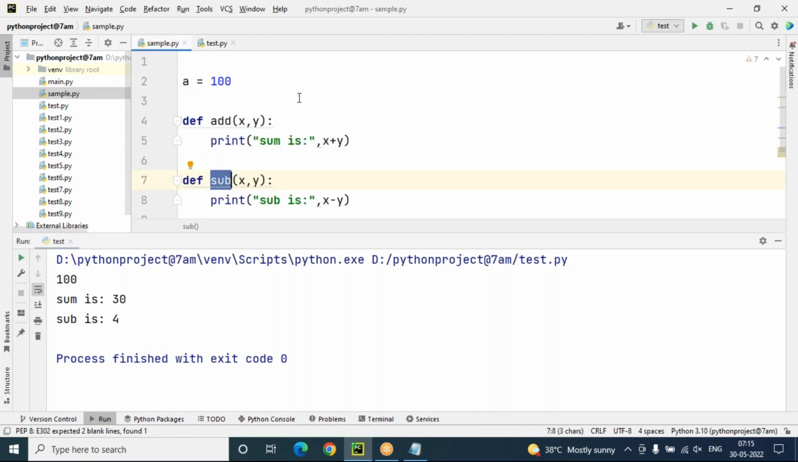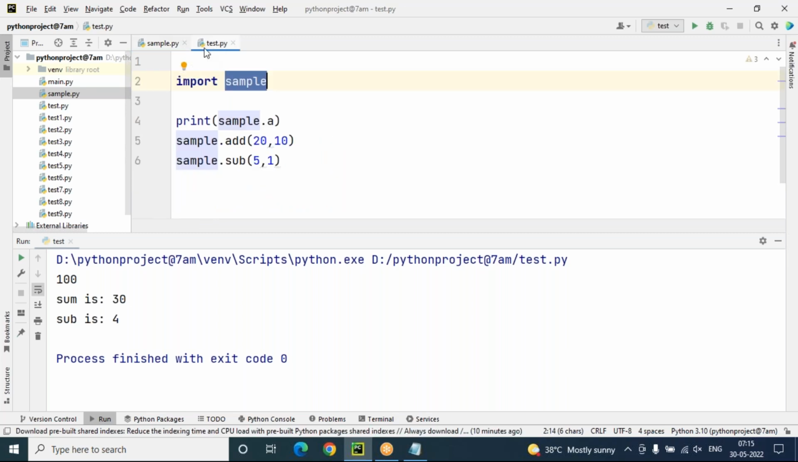Automatically, all the stuff, whatever logic we have created, can be available in test.py, and we are able to access it here. This is the advantage of a module: the usability of the program. For example, here the module aliasing concept is there.